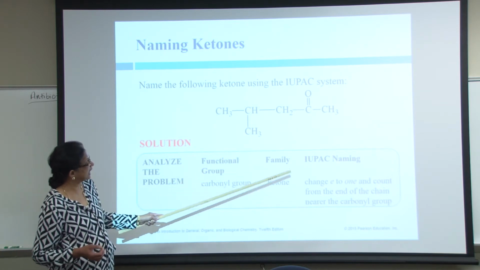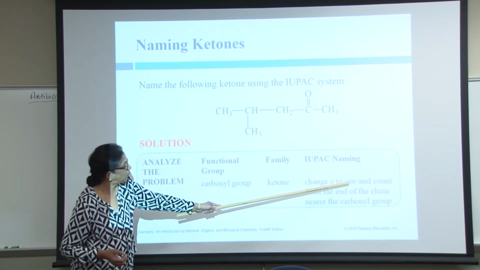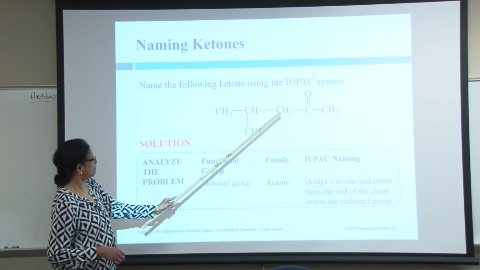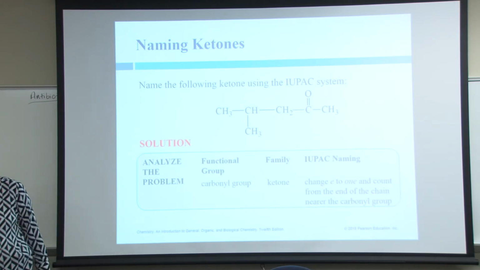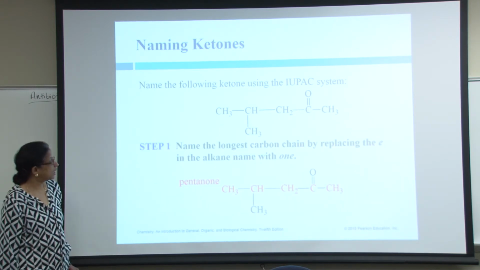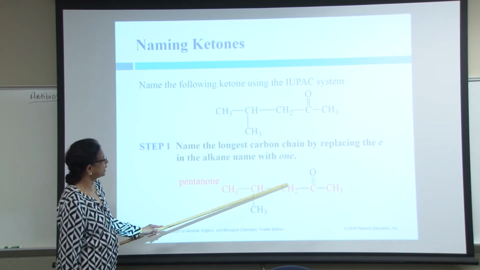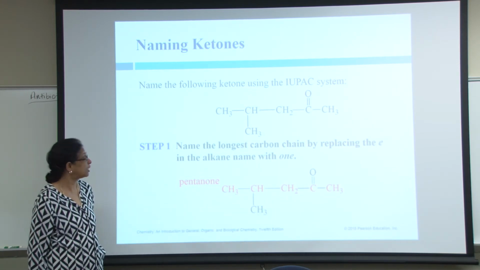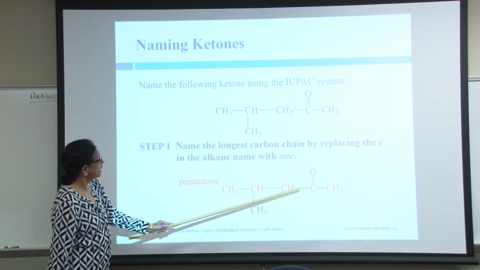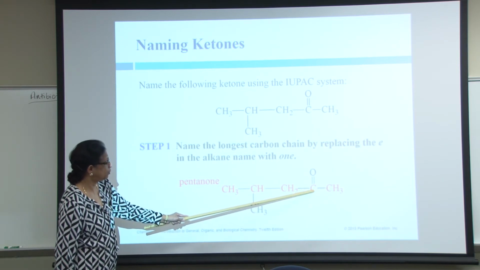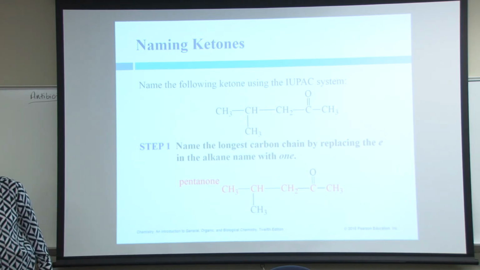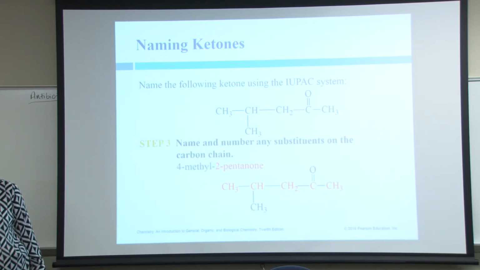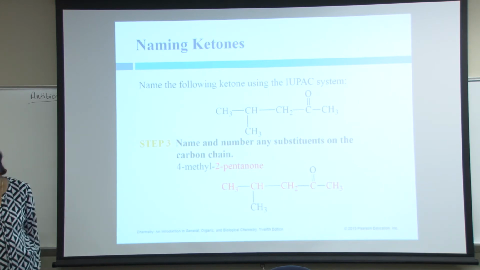So I'm going to replace the E in the alkane with ONE and number the carbon with the carbonyl group so it gets the lowest possible number. So how many carbons? Straight chain, 1, 2, 3, 4, 5, pentane, pentanone. If this is carbon 1, 2 pentanone, 3, 4 methyl. 4-methyl-2-pentanone.